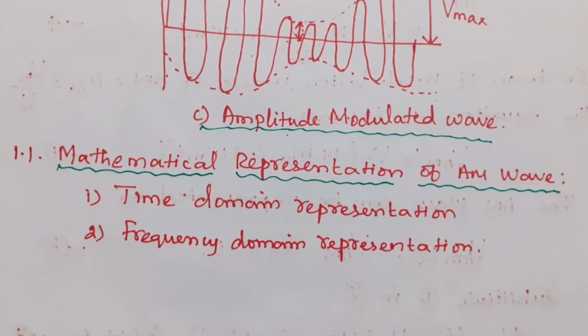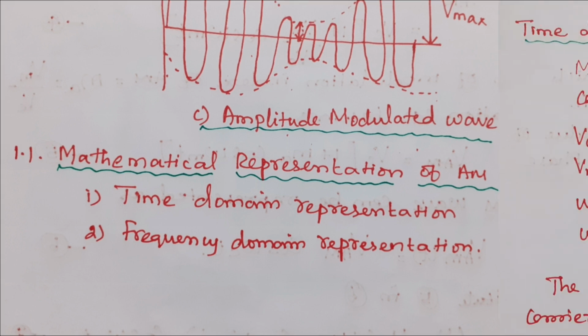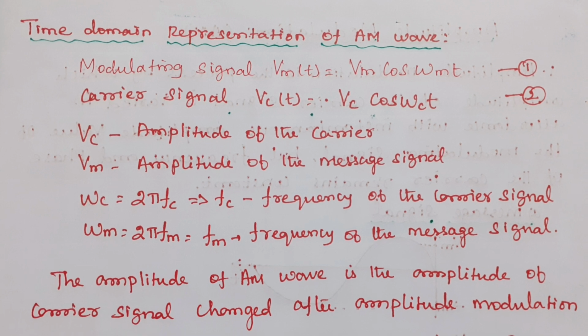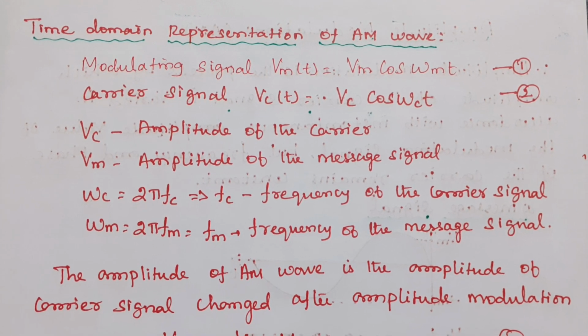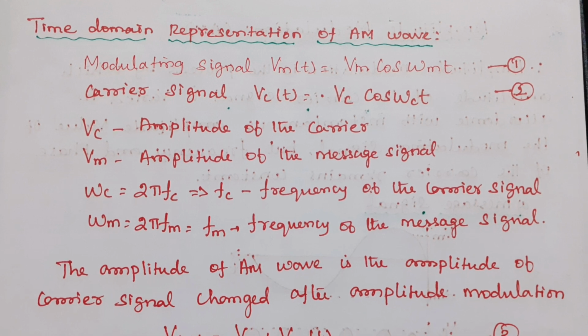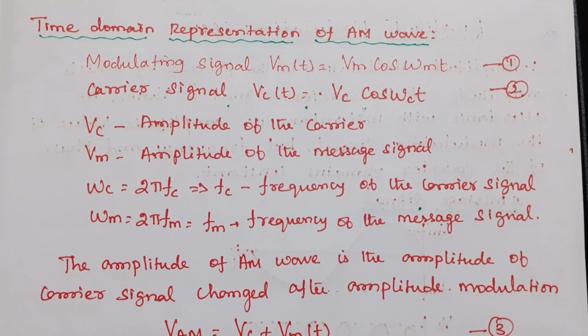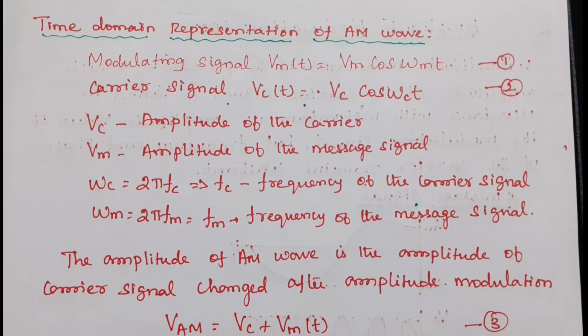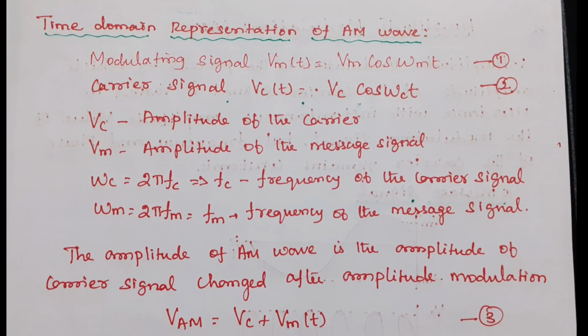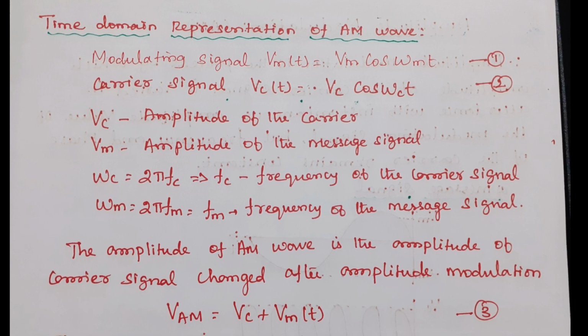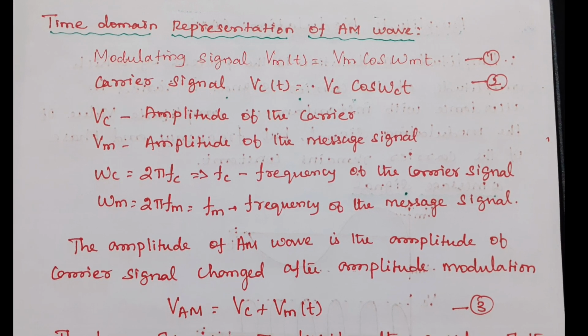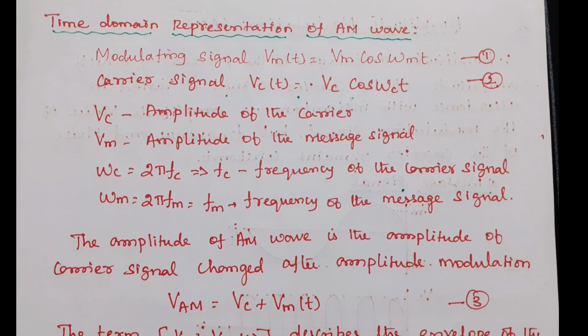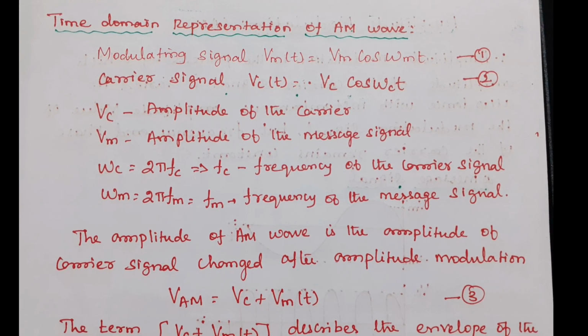Next we are going to discuss the mathematical representation of an AM wave. Normally the representation is done in time domain representation and frequency domain representation. First we are going to see the time domain representation of an AM. In time domain representation, the modulating signal Vm of t is represented as Vm cos omega mt and the carrier signal Vc of t is represented as Vc cos omega ct. Here Vc is the amplitude of the carrier and Vm is the amplitude of the message signal. Here omega c and omega m are the frequencies of the carrier signal and message signal.